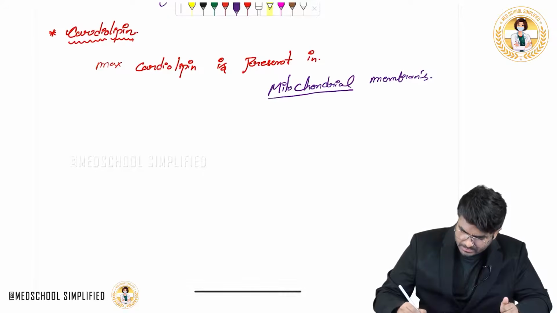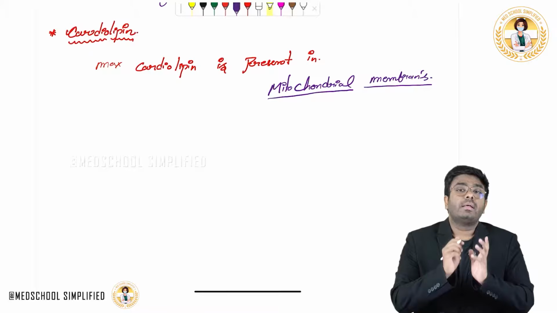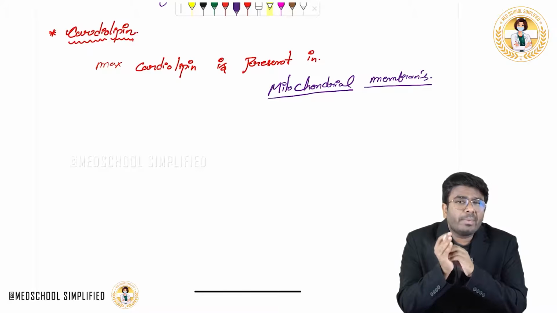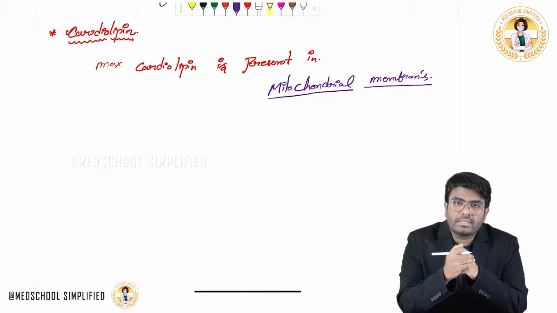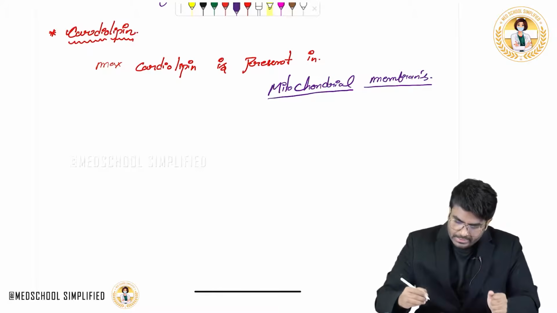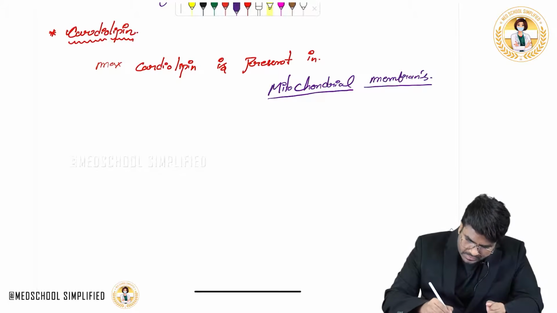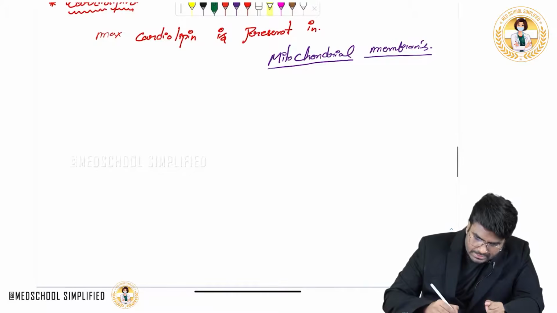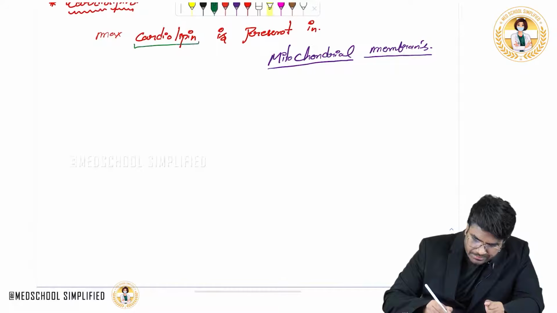Maximum cardiolipin is present in the mitochondrial membranes. Remember, cardiolipin, is it a phospholipid, is it a glycolipid, or is it a sterol? It's a phospholipid.